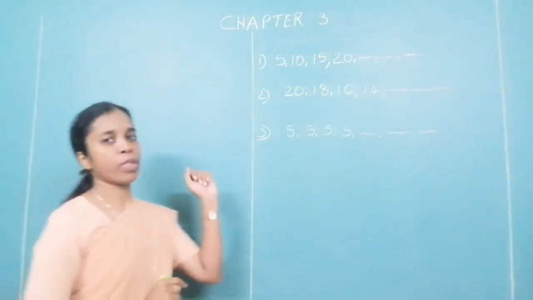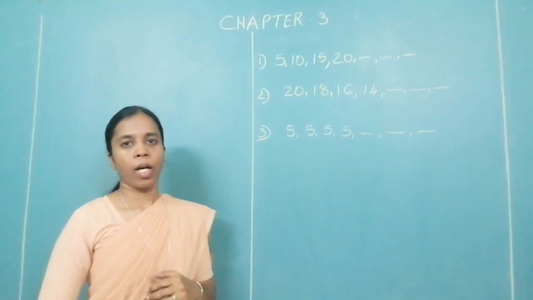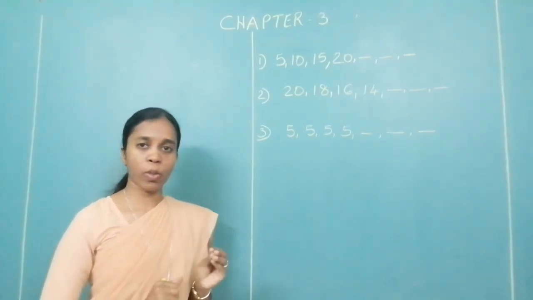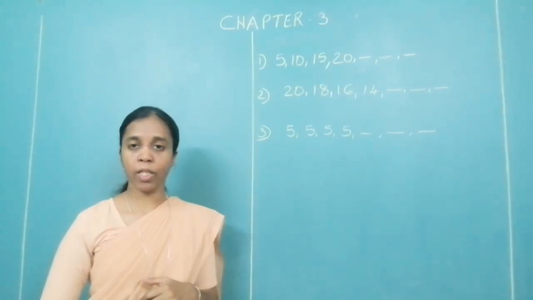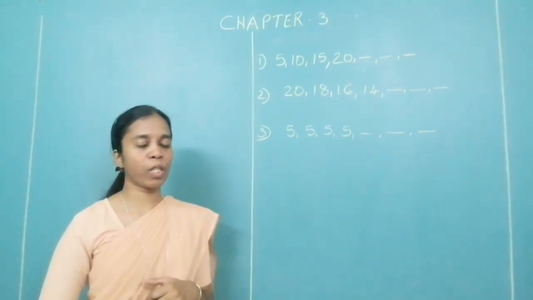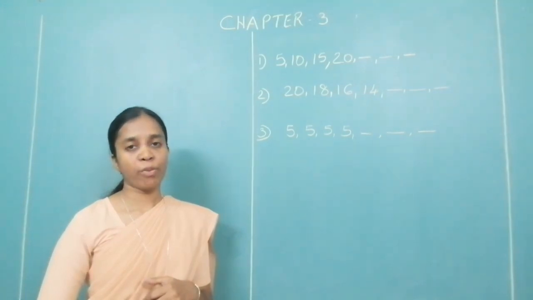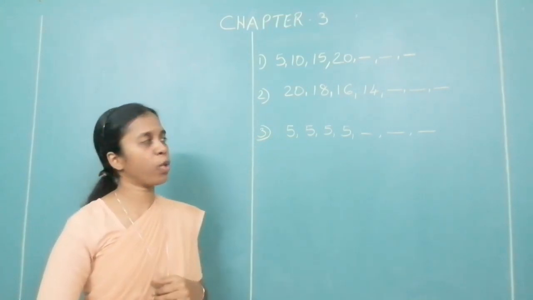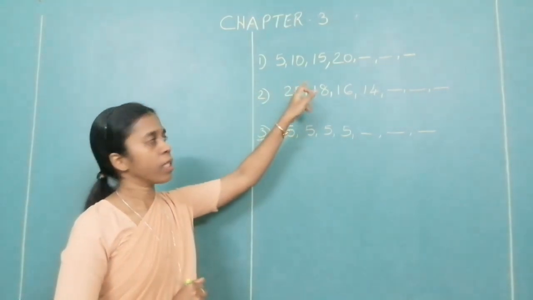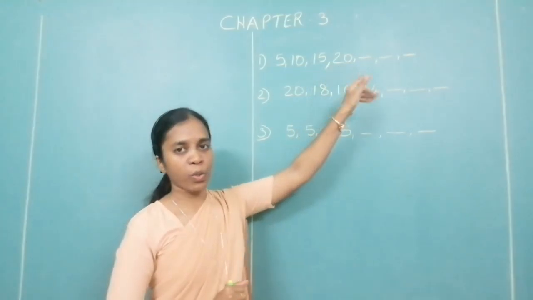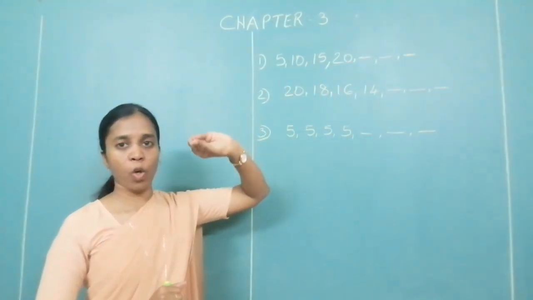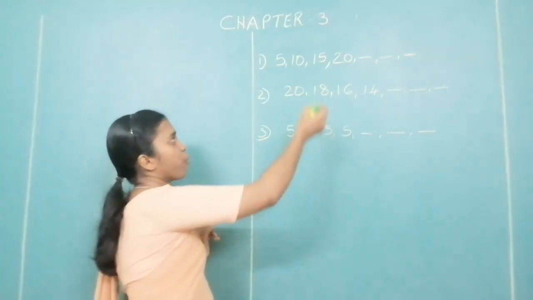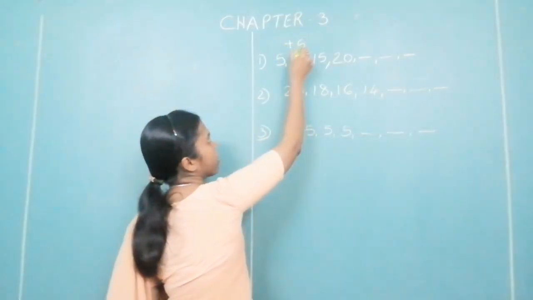I have 3 examples written on the board. Are they AP? What is the condition to be an AP? If a sequence is to be an AP, then the common difference should be constant. Now what is the common difference? Common difference is a particular number added to the previous one to obtain the following one. Look at the first: 5, 10, 15, 20. Can you tell me what the common difference is over here? Which number is added to the previous one? It is 5. Plus 5 is added.